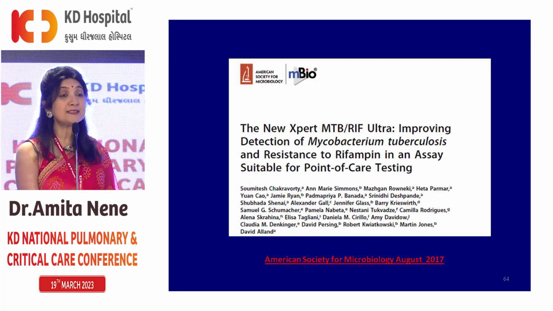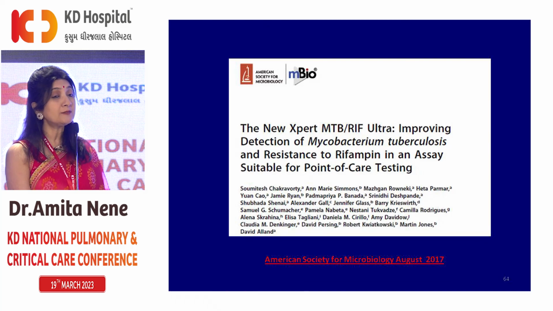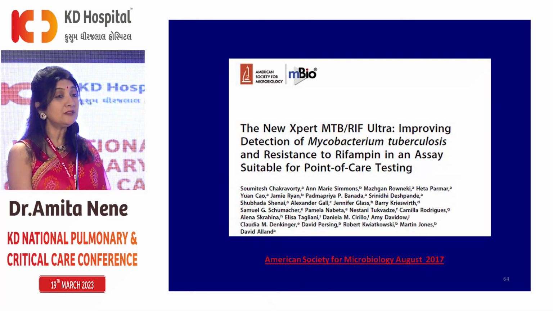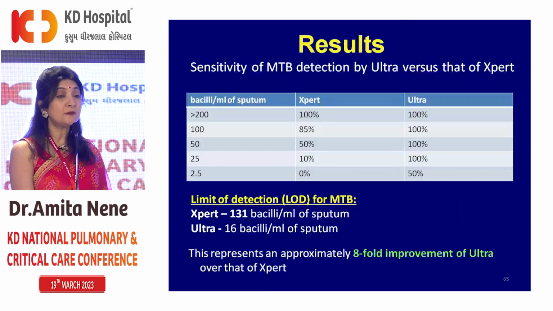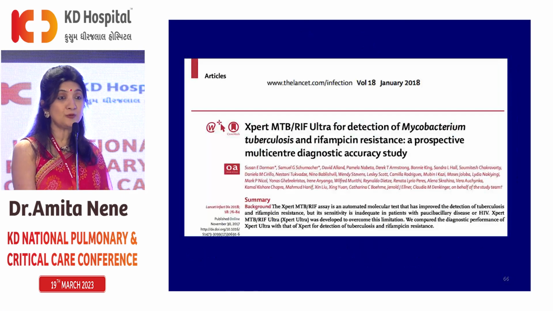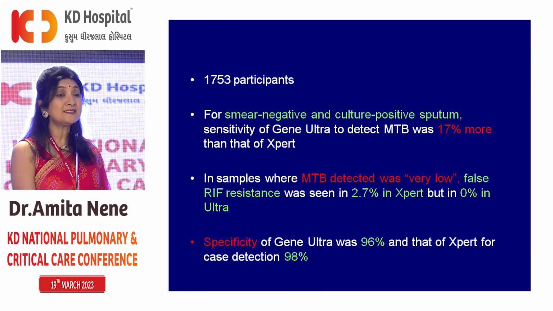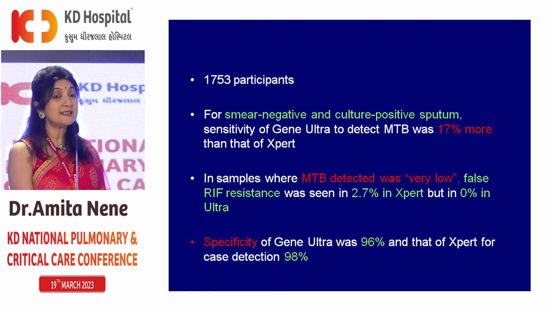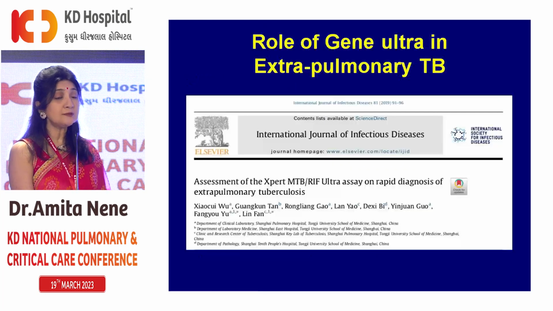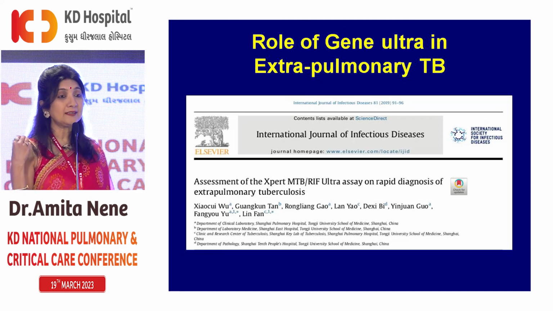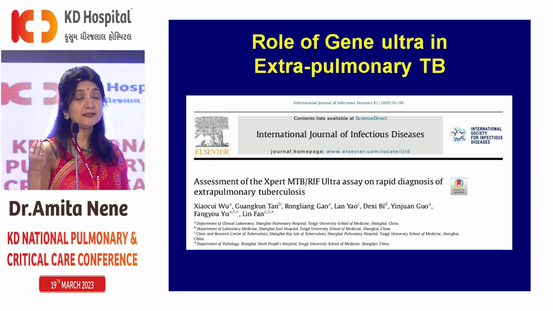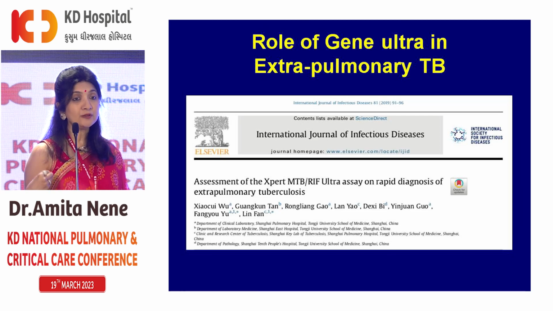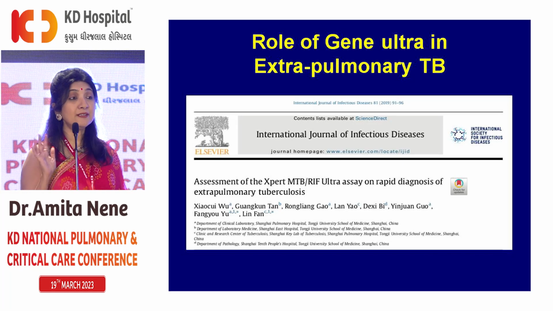As you can see, GeneXpert Ultra is excellent. It requires only 16 bacilli. So for early TB, paucibacillary disease, for extrapulmonary TB, for children who can't bring out sputum, this test is absolutely fantastic. The sensitivity is so much more. There's only a problem that specificity is slightly lost. That specificity loss of GeneXpert Ultra is 2% more than that of GeneXpert, but over here again there's no problem. We know what to do.